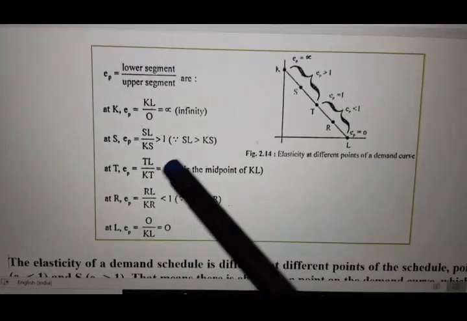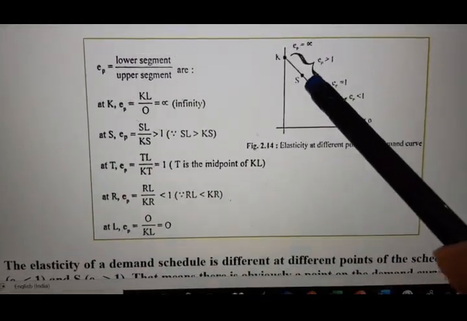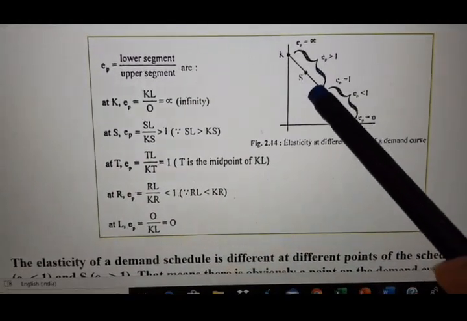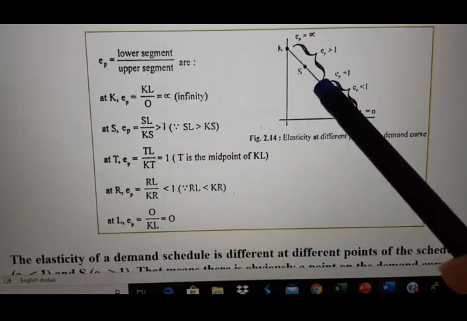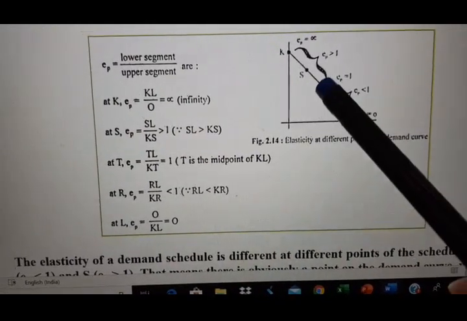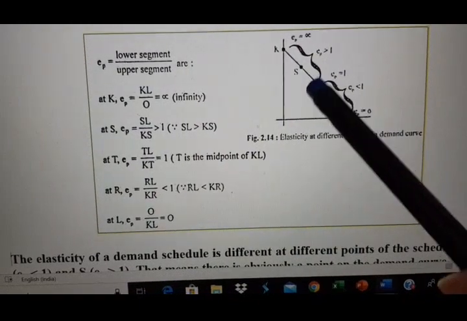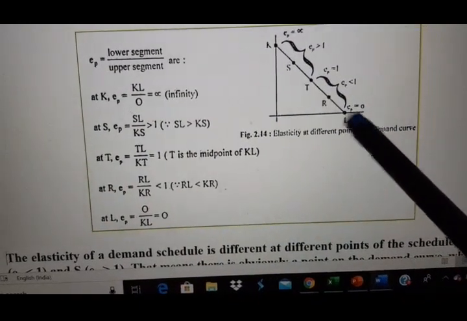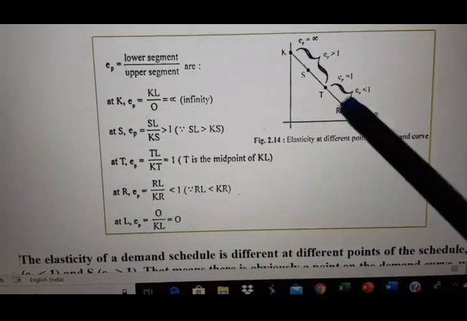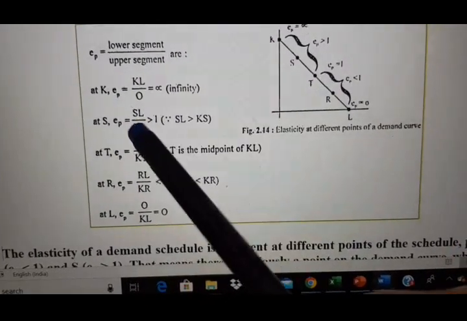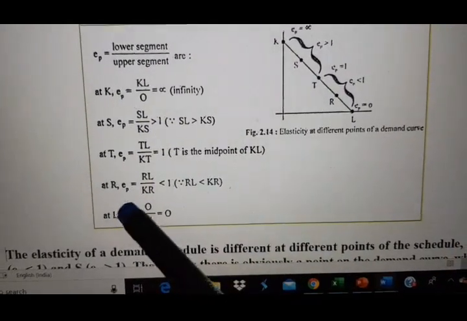Now if you consider a point after S but before T here, if I consider any point before T, lower segment will be more than upper segment. That means the result will always be EP greater than 1.